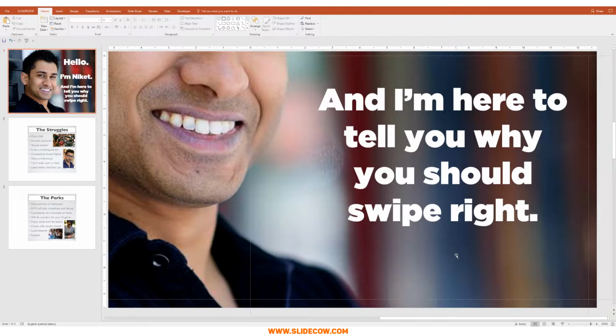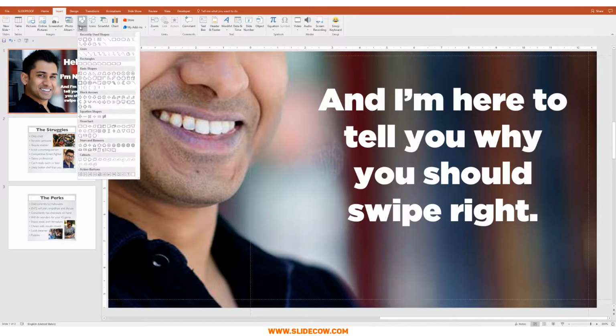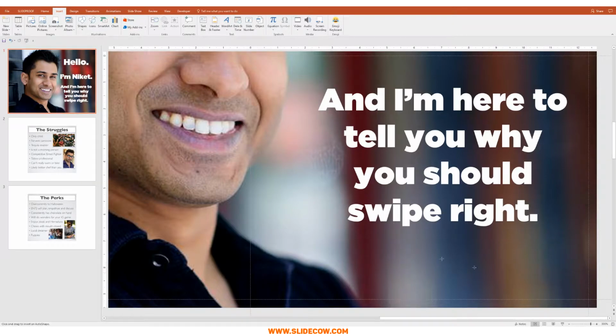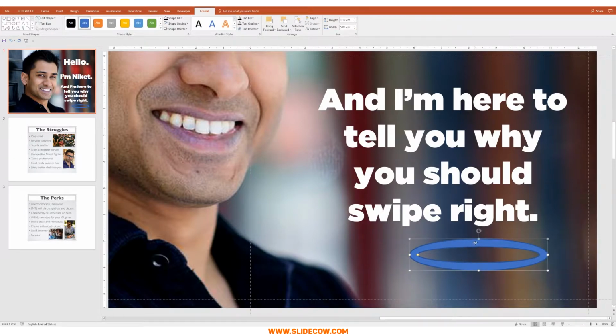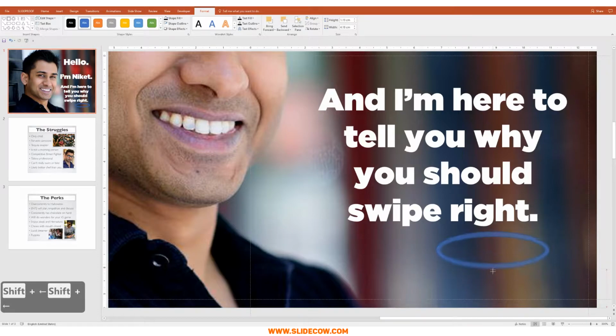To do that, I'm just gonna head over to Insert, head over to Shapes, and then click on this shape right over here, which is Circle Hollow. When I'm drawing it out, I'm gonna make sure that its width is quite long, but the height is quite short, something that looks like this. Yep, that looks fine. I'm gonna move it just underneath the word right, and I'm also going to reposition this yellow circle to the left somewhat to make this a bit thinner, something like this. Now I really want that curve shape, so I'm just gonna reposition it as best as I can to get the best out of the curve shape that I can.